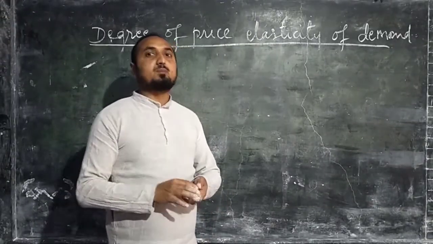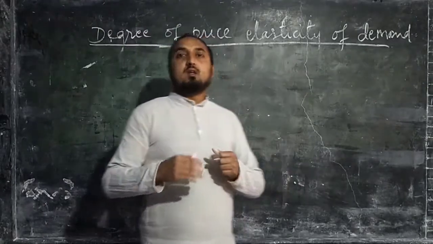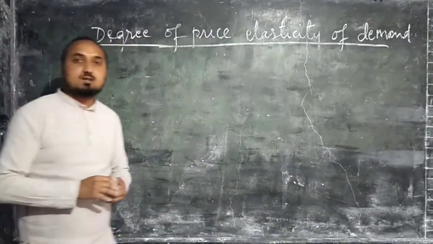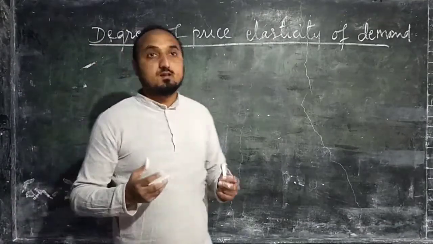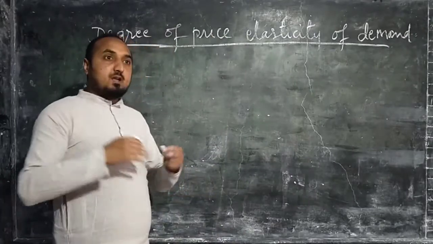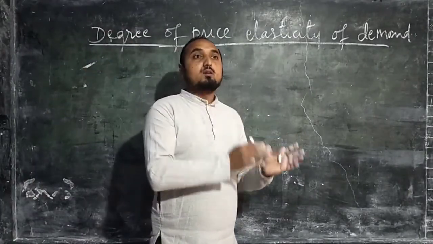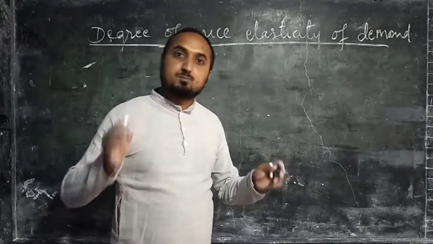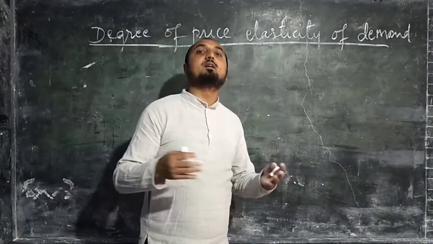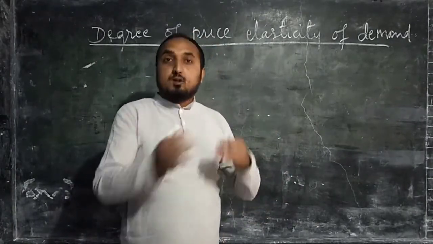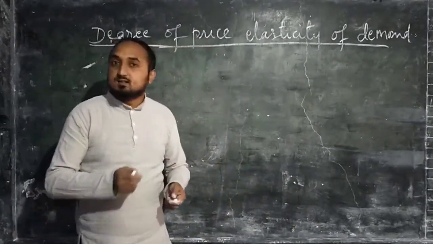Okay, now next we have to know which commodity will fall under this category, that means perfectly inelastic demand. What type of commodity comes under perfectly inelastic demand? In the definition itself it says that the quantity demanded is not changing irrespective of changes in the prices. It means the price of the commodity is changing but the quantity demanded remains the same. So what kind of commodity falls under perfectly inelastic demand?